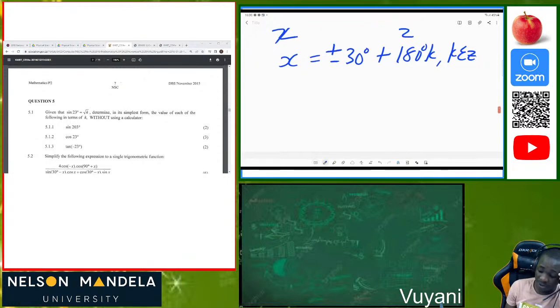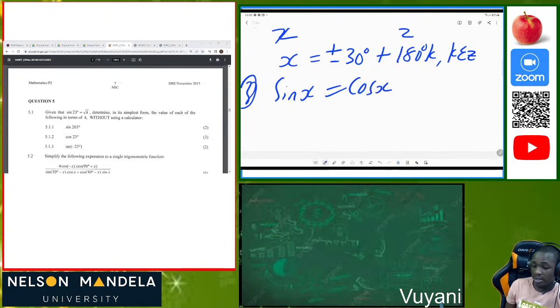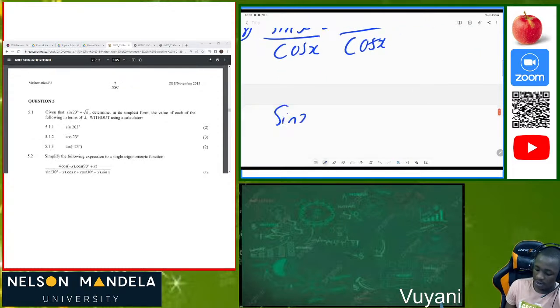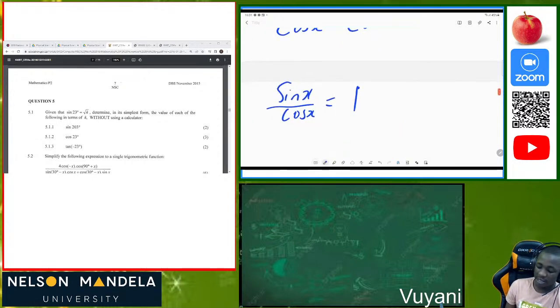Sometimes we can be given this kind of question which is hard. In this instance, they say determine the general solution. What can you do in this instance? You can just divide both sides by cos x. Then we are left with sine x over cos x is equal to 1, and you know that sine x over cos x is the same as tan x.